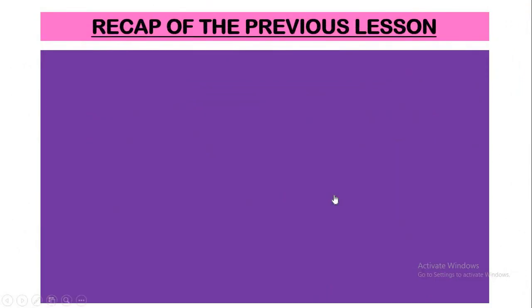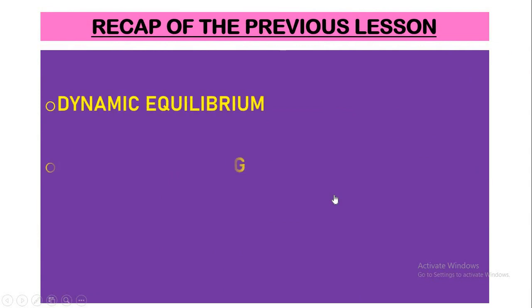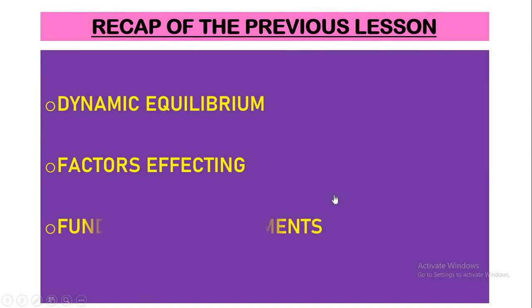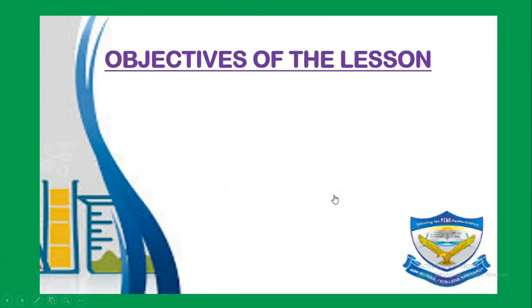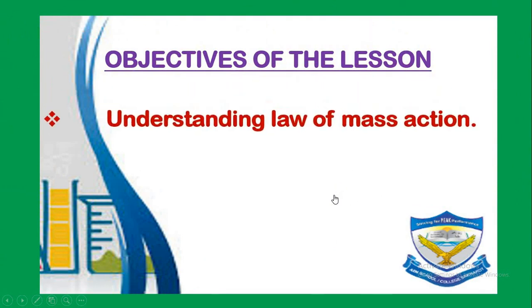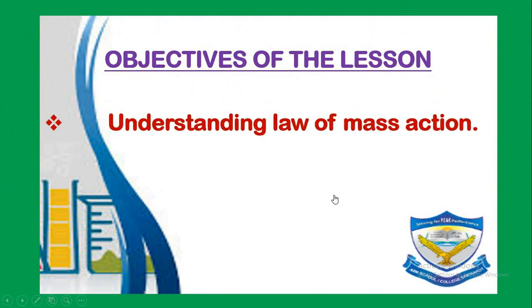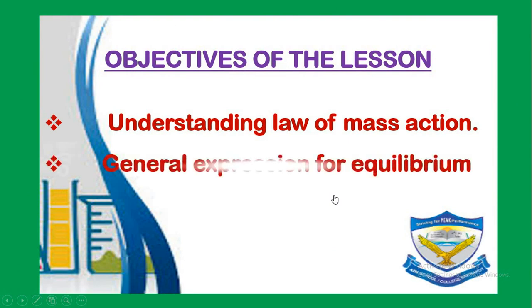Before moving forward, let's have a recap of the previous lesson. We discussed dynamic equilibrium, the factors affecting dynamic equilibrium, and the fundamentals of dynamic equilibrium. Let's come to the objectives of today's lesson. Our main focus will be to increase the students' understanding of the law of mass action. They will know about the general expression for the equilibrium constant.